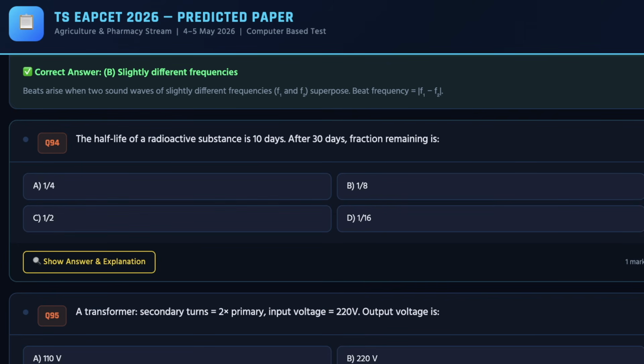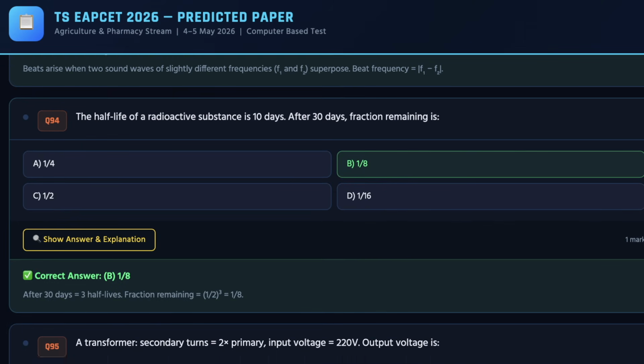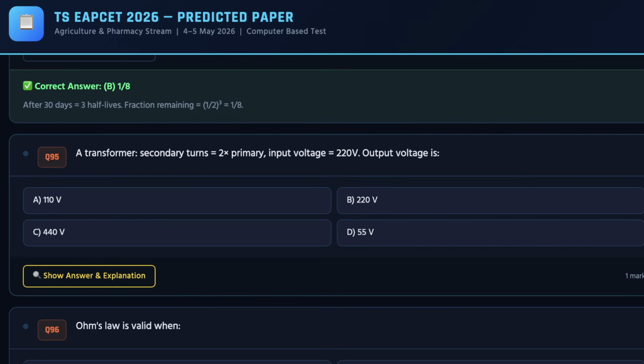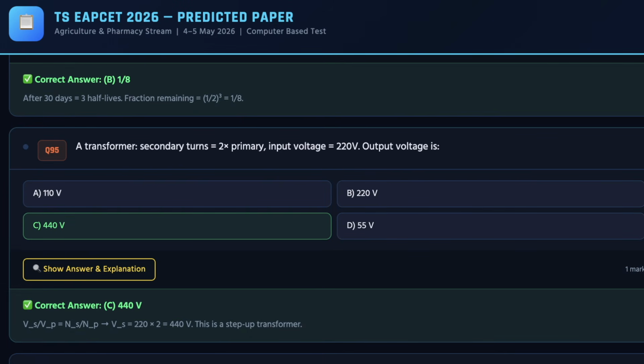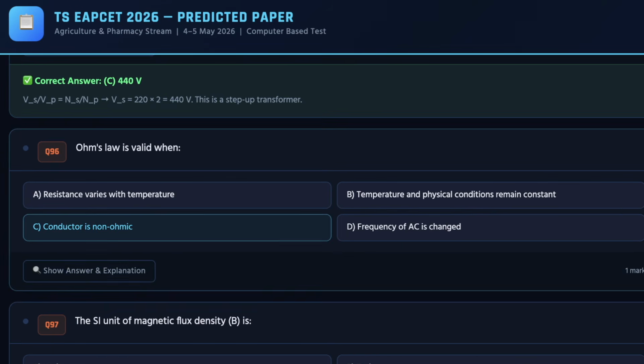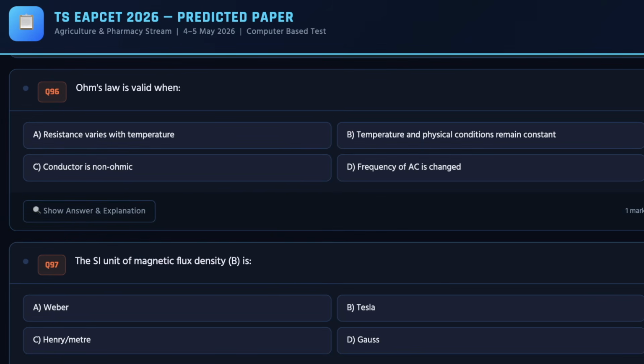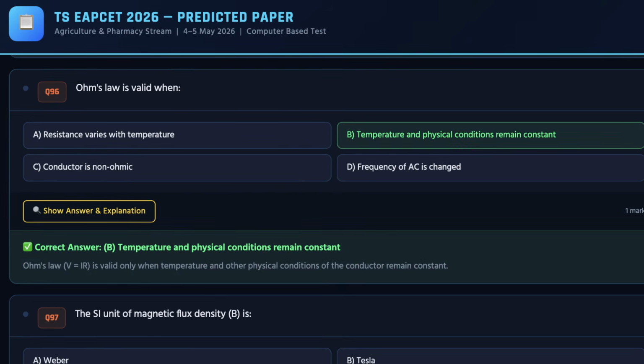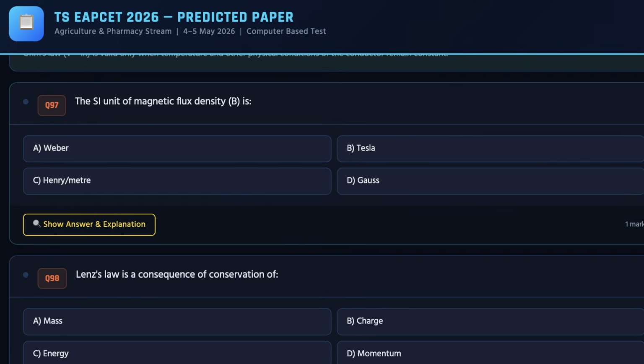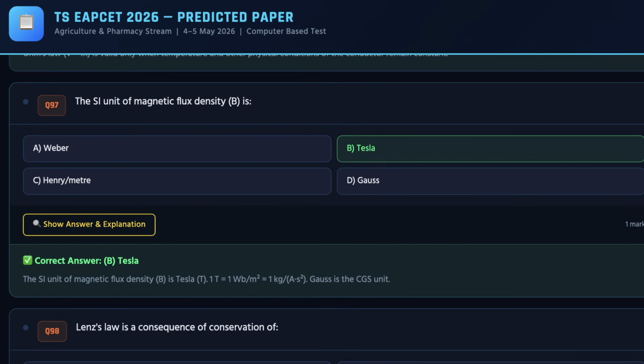Next, we have the 14th question on the screen of physics. The correct answer for the same is B. Moving ahead, we have the 95th, which is the 15th question, and the correct answer is C. For the 16th question from physics, the correct answer is B. And as we move ahead, you can check out the 17th question. The correct answer is B.